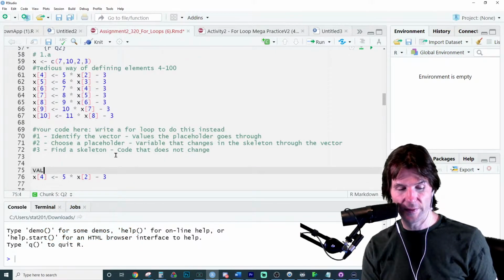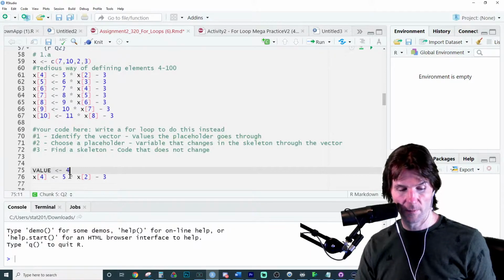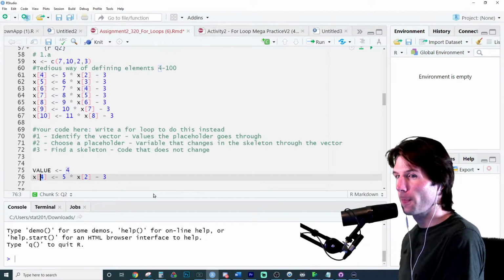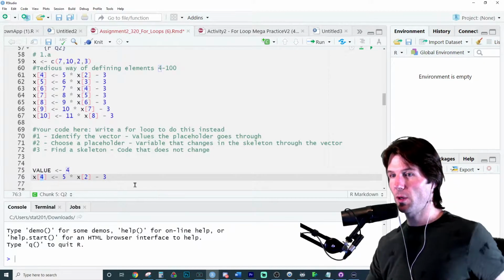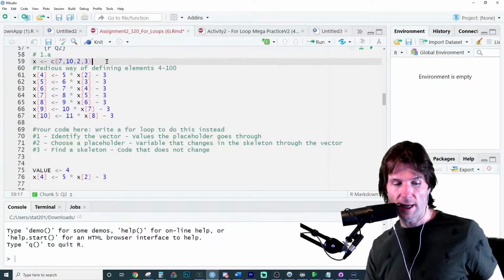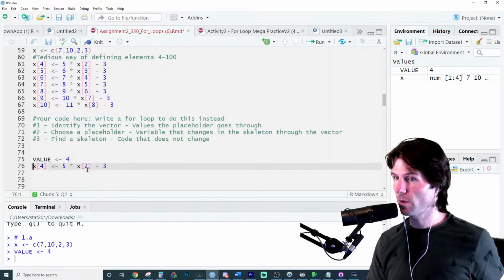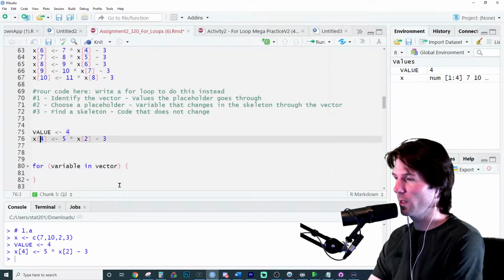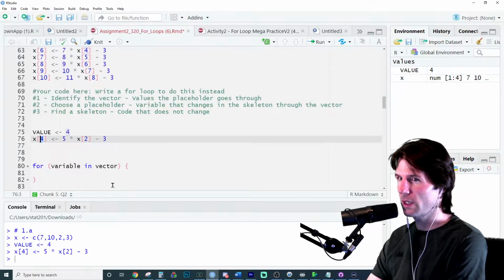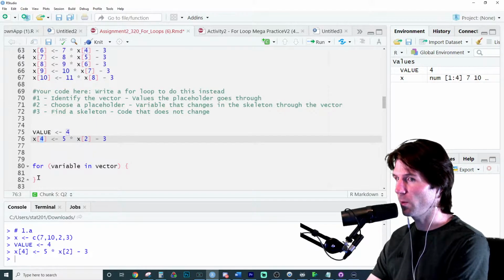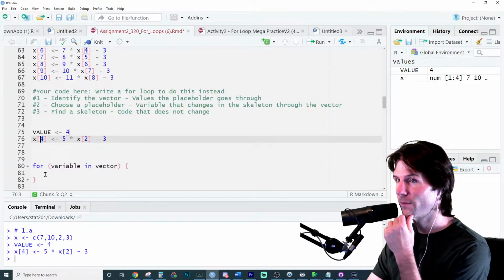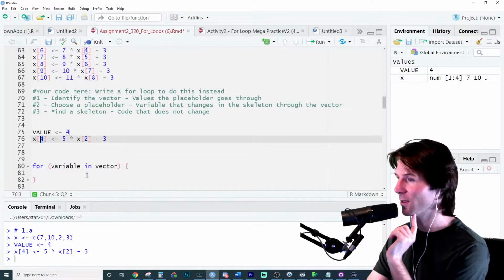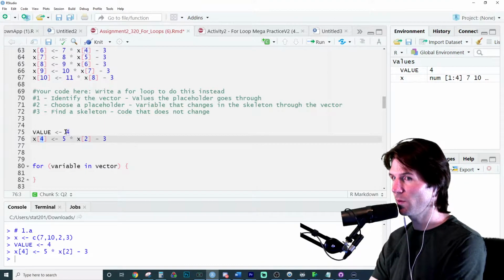So tell me, what if I go right here and say value and store into here? What should 4 be called now? Like if I want to just rerun this code, let's create the vector x right here and then run this code right here. But let's say I don't want to call this 4. What could I call it instead?